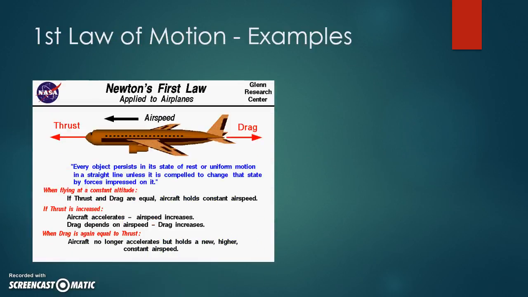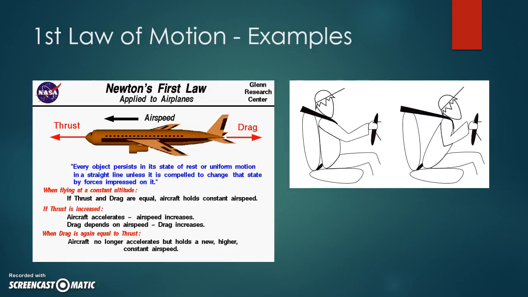Here are some examples of the first law. If you have an airplane going at the same speed, it will continue at the same speed as long as the forces are balanced out. If you want it to go faster, to increase that speed, you're going to have to give it some thrust.